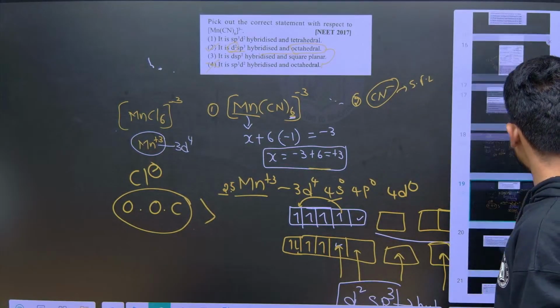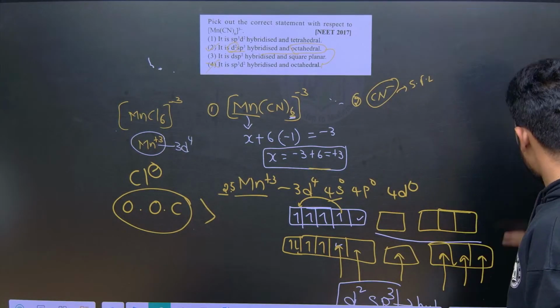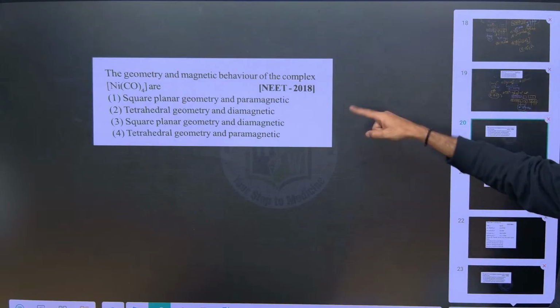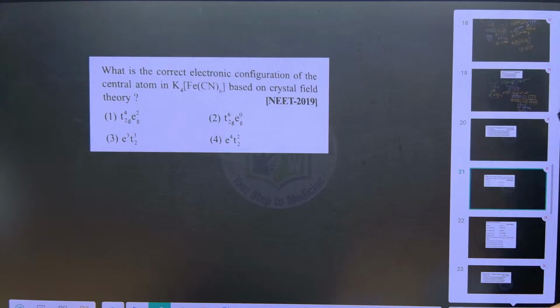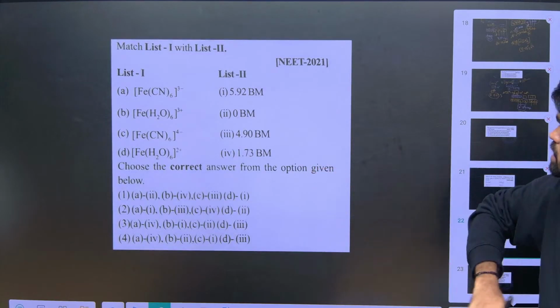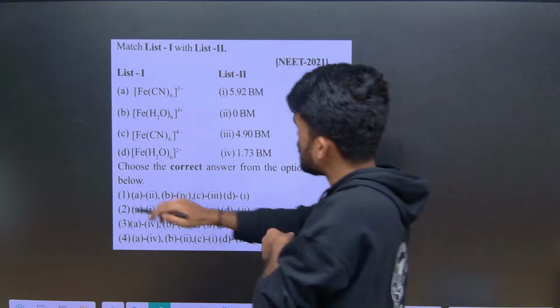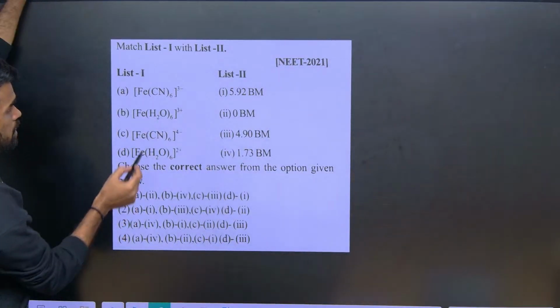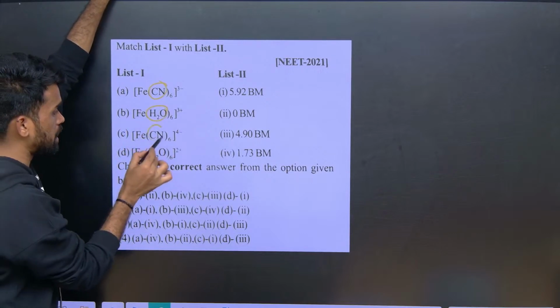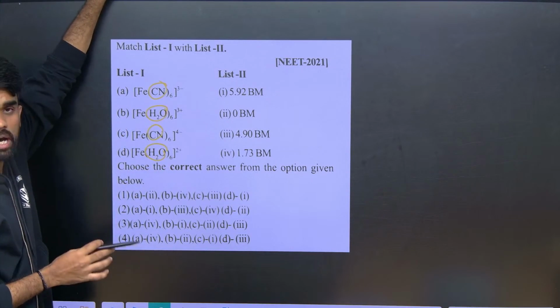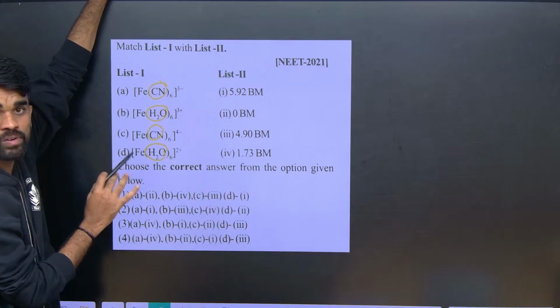Okay. The next thing we will be discussing is a question I have already given you as homework, so you can try it. I just wanted to give you this question as work based on the previous discussion. So I want the answer for this question. Cyanide is a strong field ligand, water is a weak field ligand, again cyanide, again water. I told you already, cyanide strong field, water weak field, done.